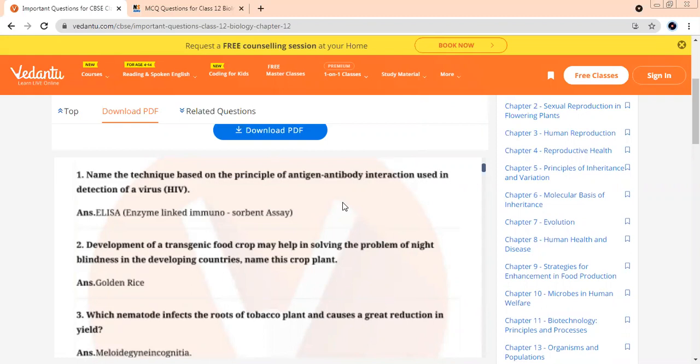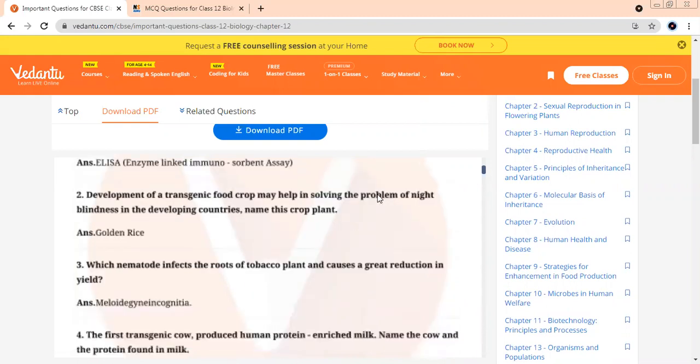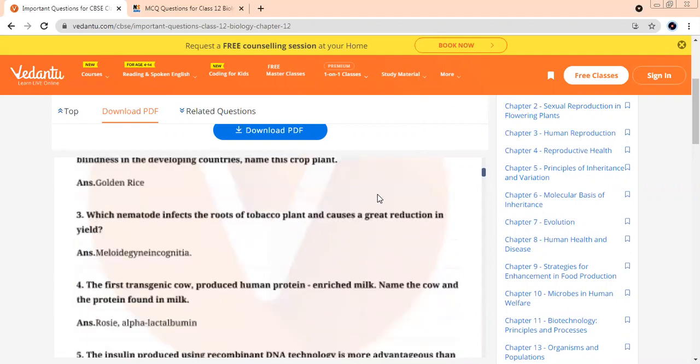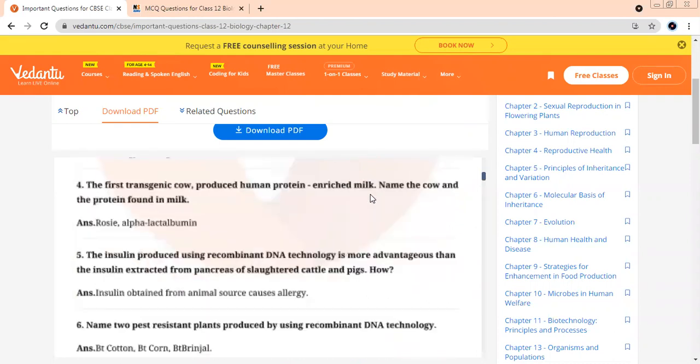Development of a transgenic food crop may help in solving the problem of night blindness. Name this crop plant. Golden rice. Yes. Please keep learning with me. Which nematode infects the roots of a tobacco plant and causes a reduction in the yield? Tell me. We had done this. Yes, Meloidogyne. Please see the spelling also carefully.